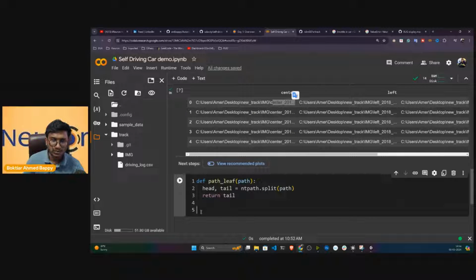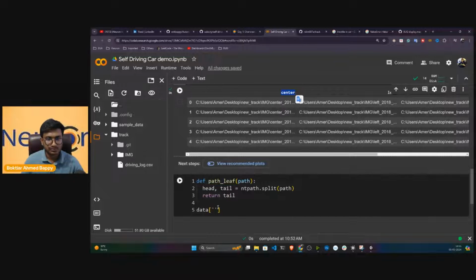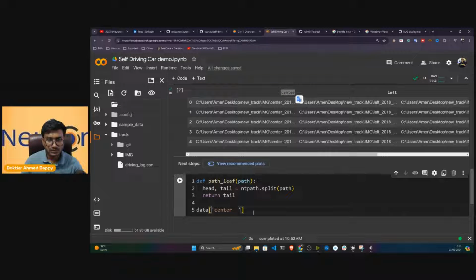For this, first of all, I'll call my data and apply on the center image. I have to call this particular apply function, and I have to call this particular function.